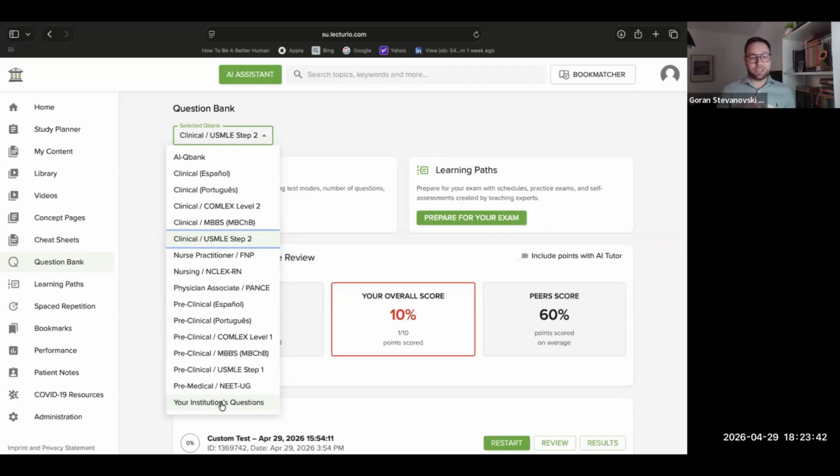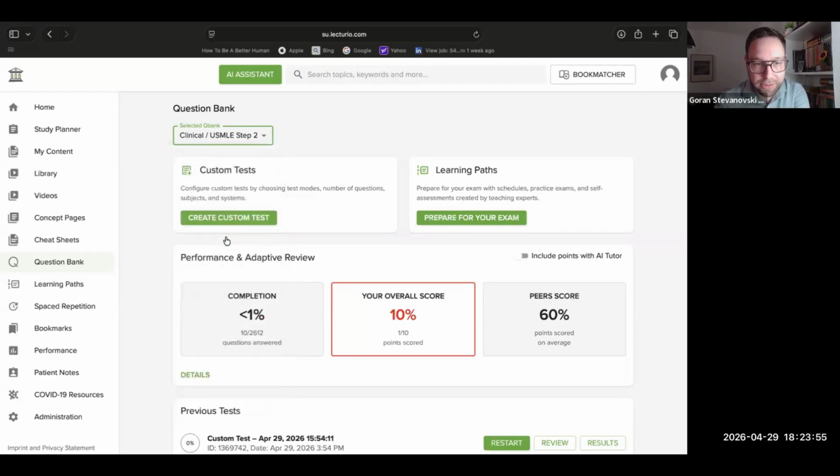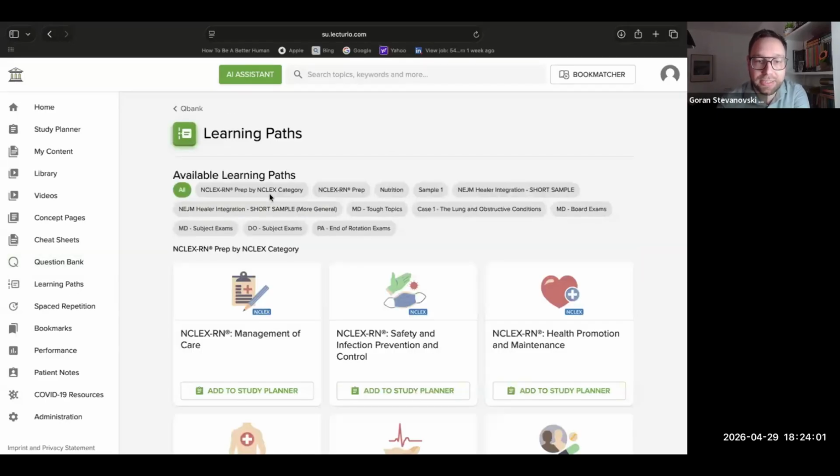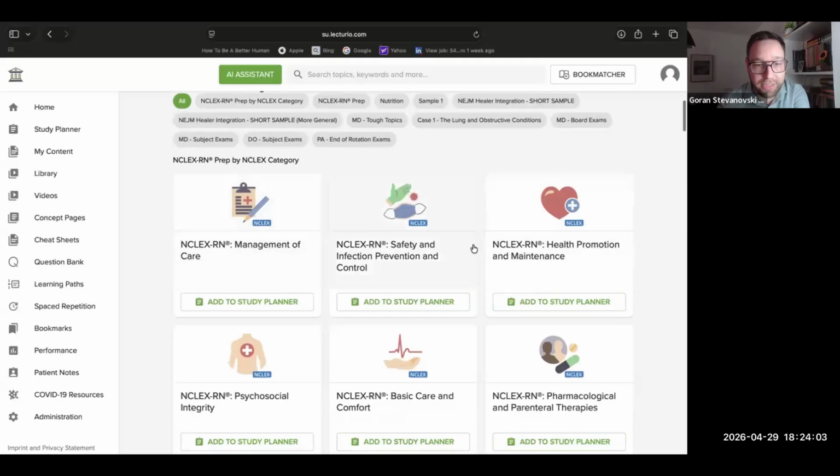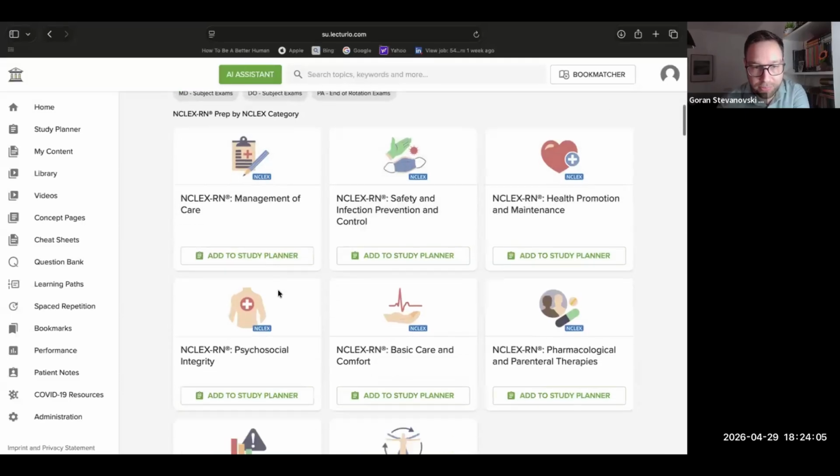Now, there's fewer Qbanks on the learner side, because some are used for assessment or for testing or exams. So this is what, again, your learners are seeing. Let's start with clinical, with USMLE step two to begin with. And there's learning paths here. I will click that for a second just to see what's already pre-programmed into the platform.